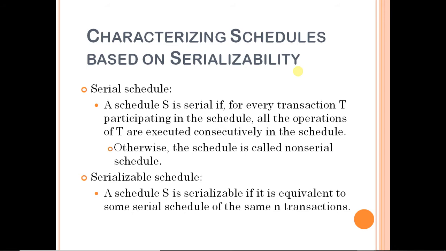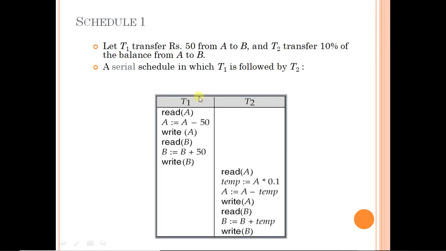Okay. Now, first of all, let me show an example of what a serial schedule is. See, this is an example of a schedule which is serial. Now, what is a serial schedule? First of all, what is a schedule? A schedule consists of transactions. So it is serial because in this schedule, the transactions are executed one after the other. First of all, T1 is executed, then T2 is executed.